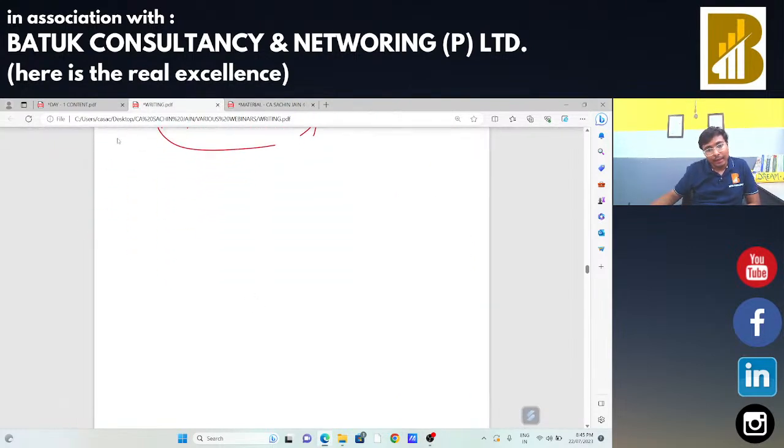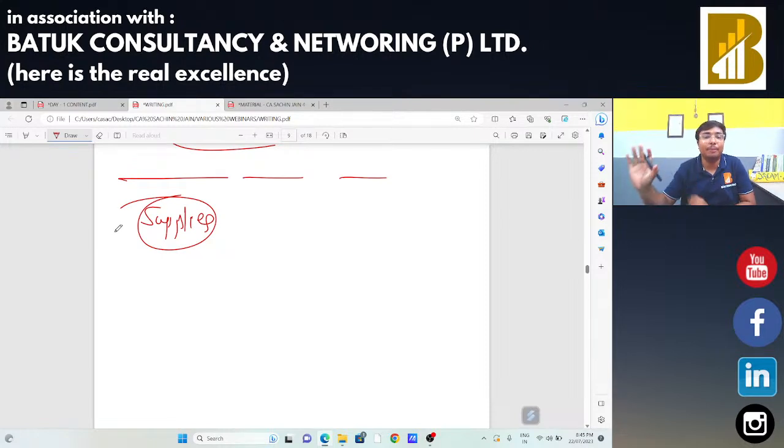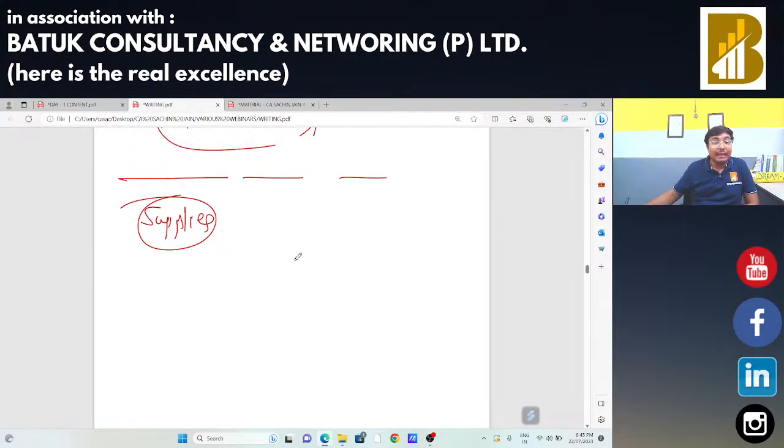Sir, when a supplier makes a supply of goods to the buyer, the supplier says that the buyer needs to make the payment to me within this specified time, and if you are not going to make the payment within the time, in that case I am going to charge interest on that particular supply.